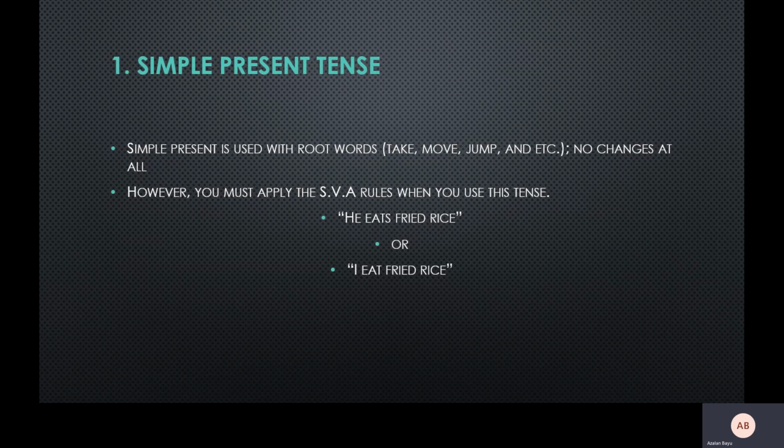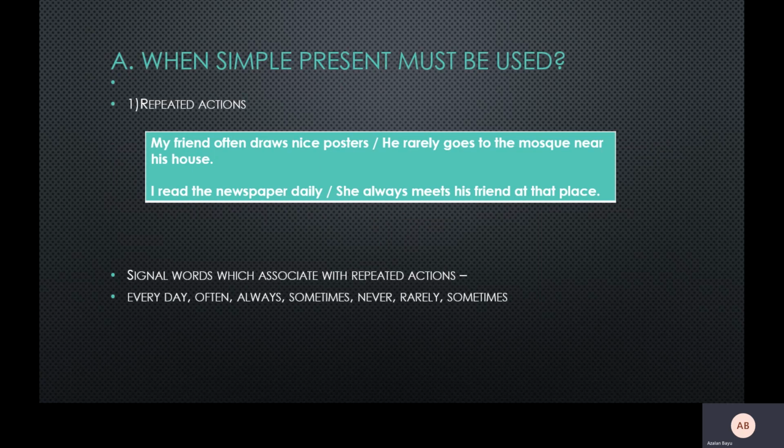Okay, that's it for simple present tense when you want to use it in a sentence. When must simple present be used? It's when you want to show a repeated action or routine. You use simple present tense. For example, my friend often draws nice posters, or he rarely goes to the mosque near his house. I read the newspaper daily. She always meets her friend at that place.